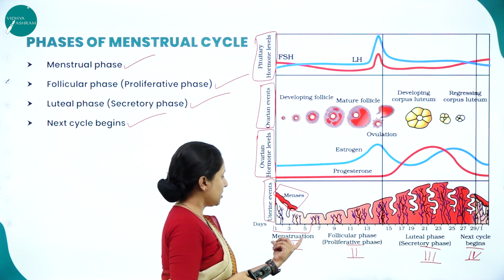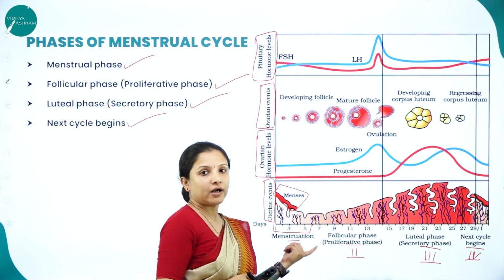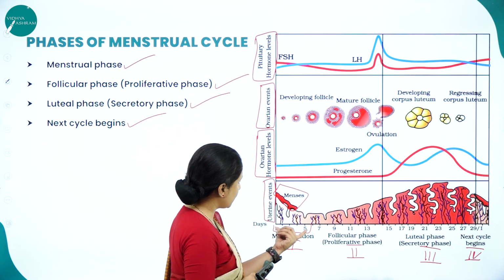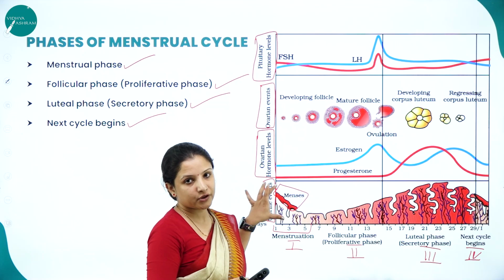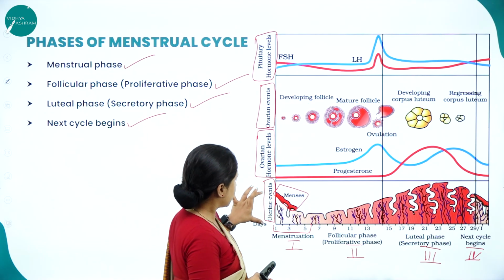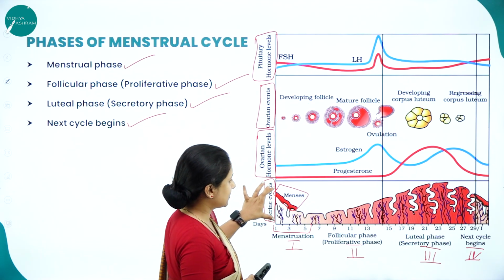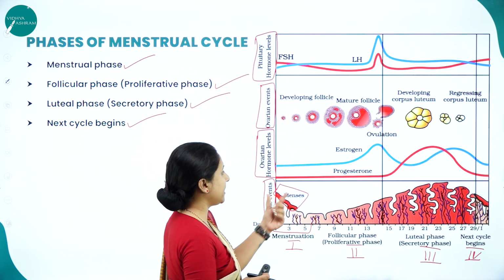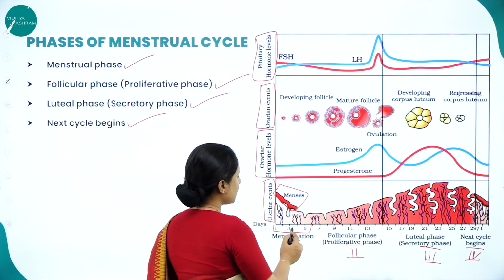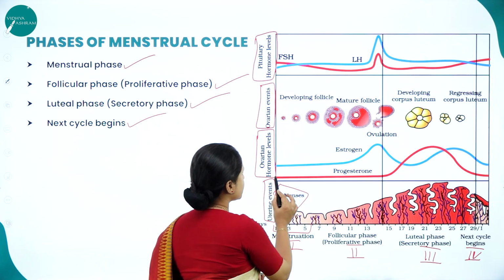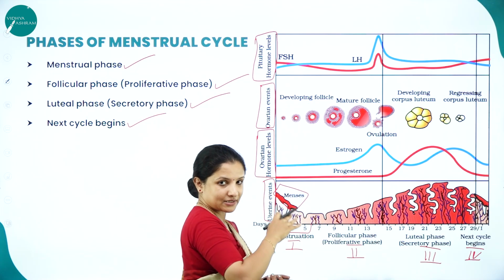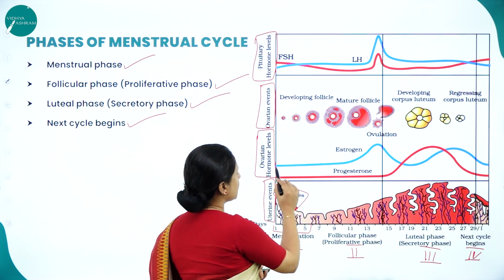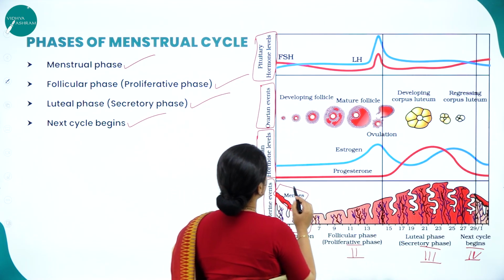So, talking about menstruation, day 1 to 5. From day 1 to 5, what happens? It is nothing but the shedding of the wall of the uterus. That is the uterine event that occurs here, and bleeding will also occur. During the 1st to 5th day, the progesterone is not that high. It is not that high. It is in a stagnant position. The estrogen is also in a stagnant position.